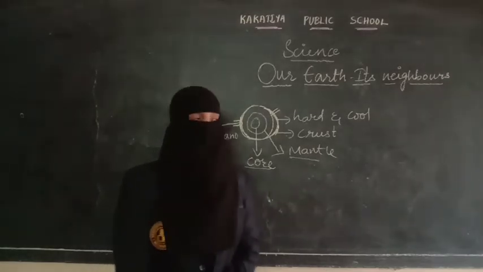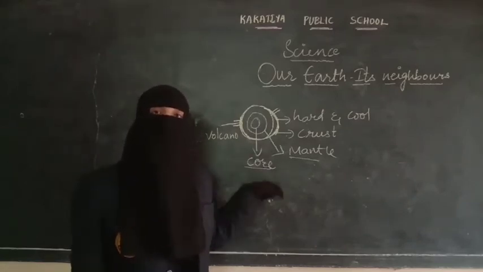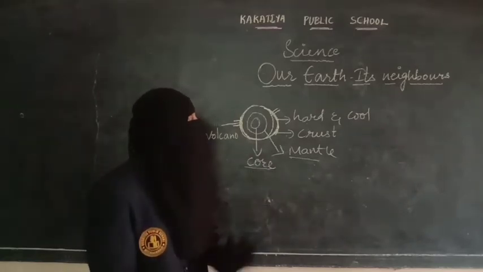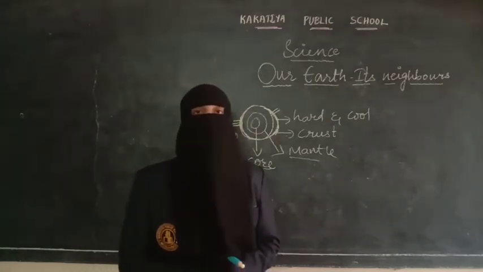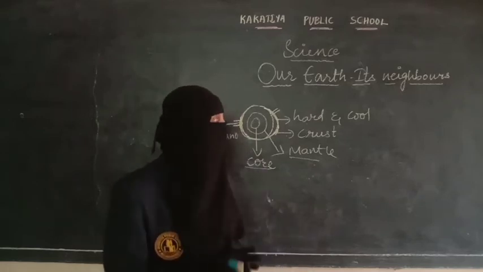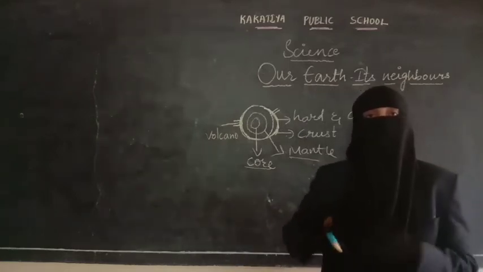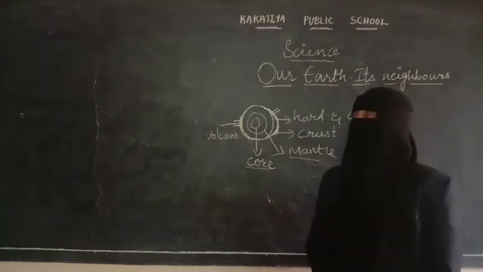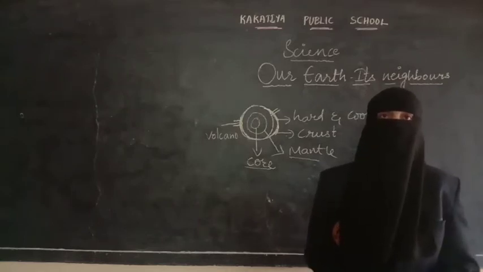So a volcano is nothing but the liquids present in the layers of the Earth coming out. Volcanoes can be of three types.